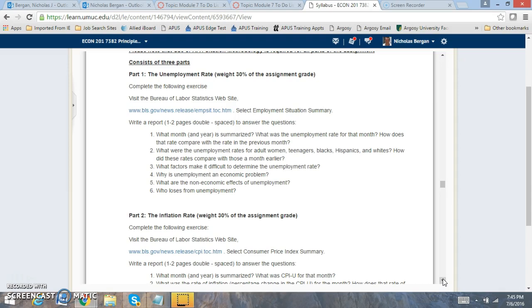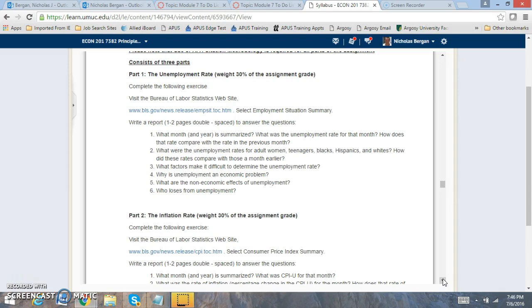So part 1 is you're going to go to the Bureau of Labor Statistics, select Employment Situation Survey. Write a 1 to 2 page report. Now, students need to make sure that they have an APA formatted in-text citation and reference to support their work. That's very important. A lot of students aren't doing that. So that's something that the focus should be on.